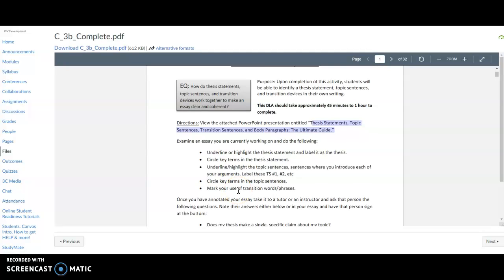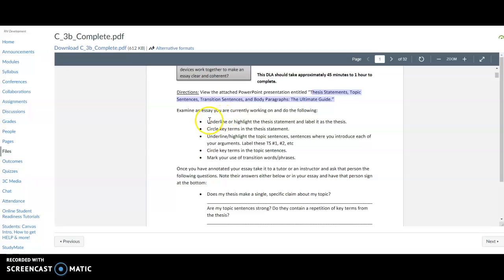So what you're going to do is look at an essay that you're currently working on and think about, what is your thesis statement going to be? What are your topic sentences going to be? What are your key terms in that? I know that you don't have a rough draft of the essay yet, but you can start drafting a potential thesis statement, and drafting potential topic sentences that you might use in your essay.